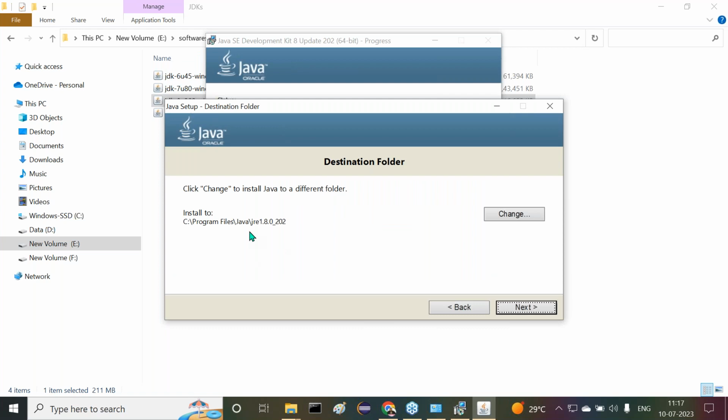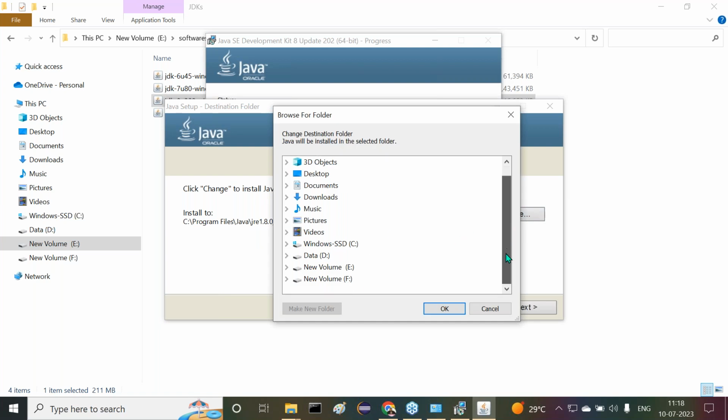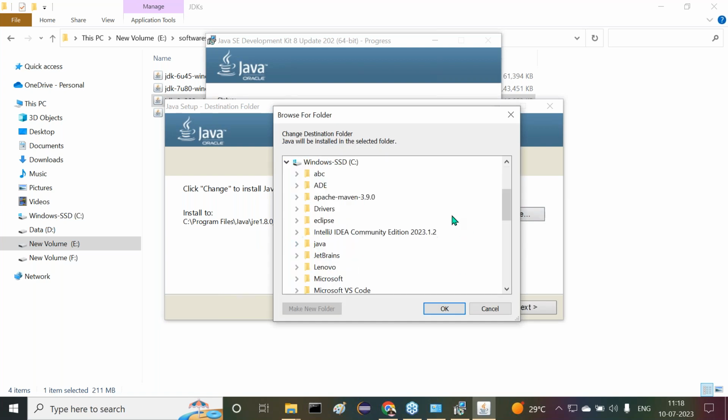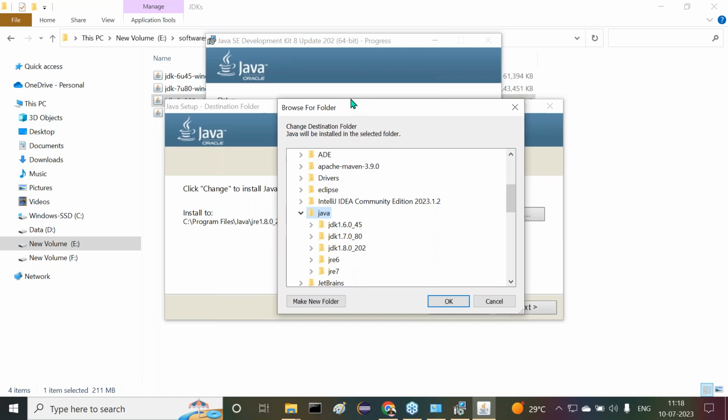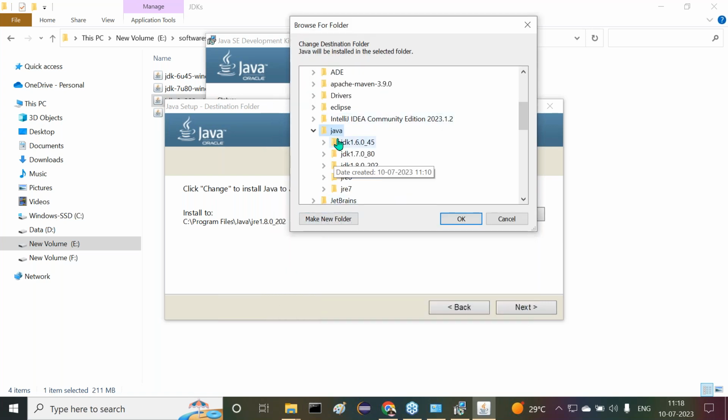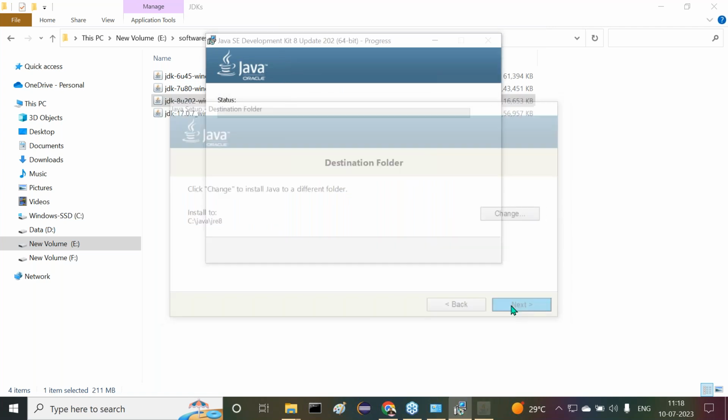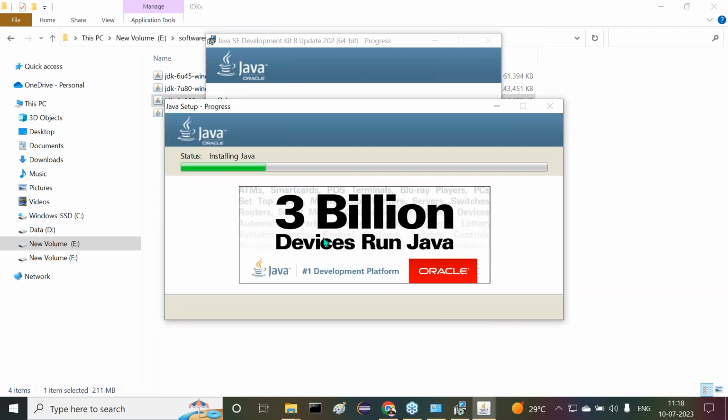Okay, OK button, no problem. Now here, it is going to take the location by default. See program files, Java, JRE, this location here. Now let us change this location here. Click on this. I think explicitly we have to select the location. See, where we have Java. Inside the Java, we need to create a folder. Make a new folder here. Under Java, make a new folder. JRE8, I'm creating that. Again, selecting it. Then click on OK button. Then click on next button. Right, sir. Now it's going to be installed. Then again, the same scenario. 3 billion devices run Java.